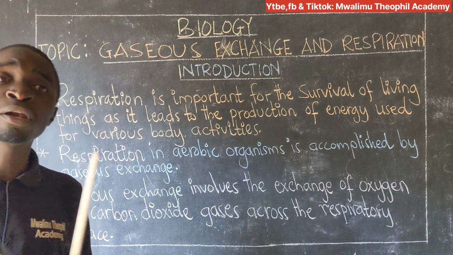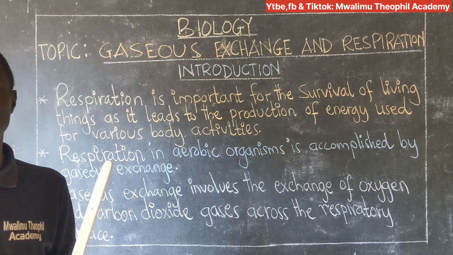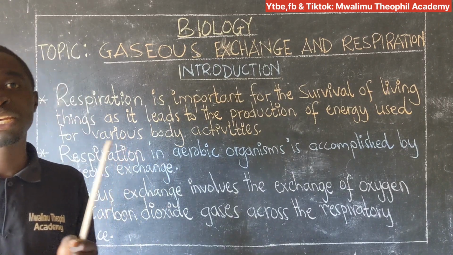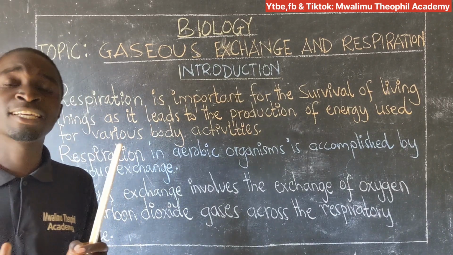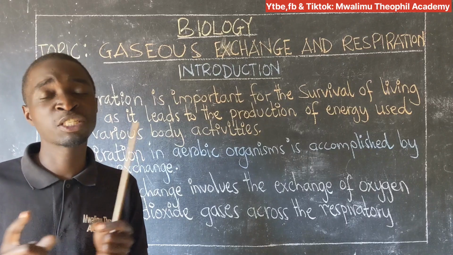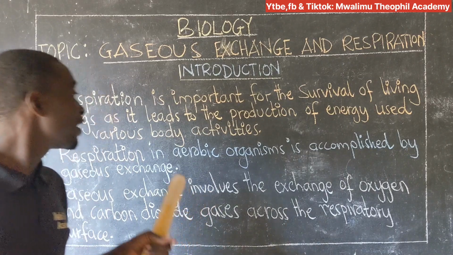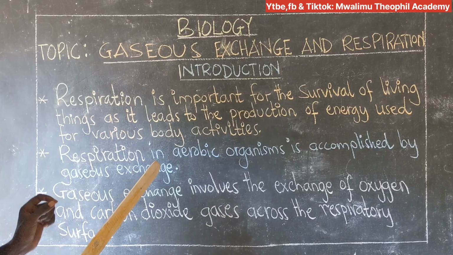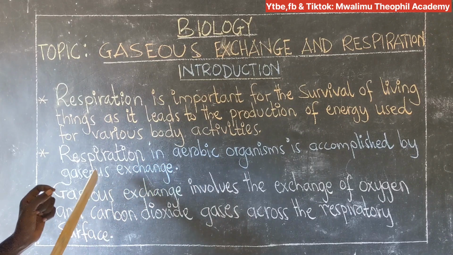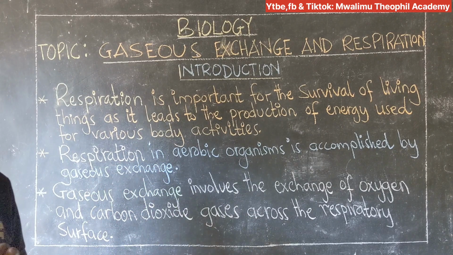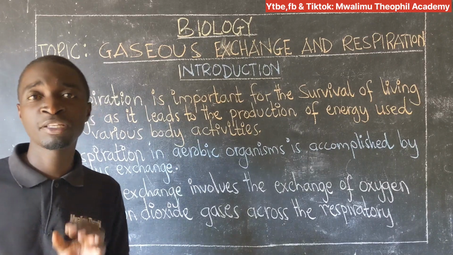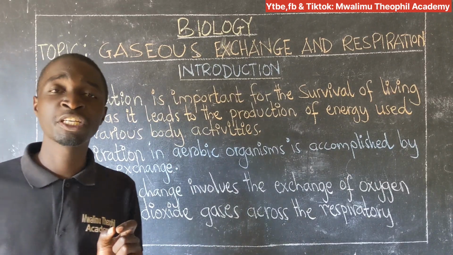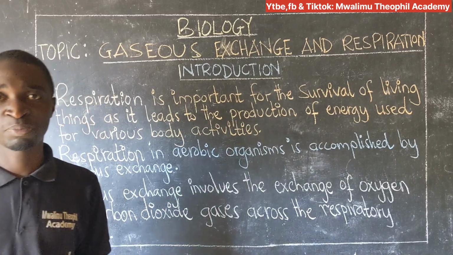As we know, when we speak about the respiration process, this is the major process through which our bodies obtain energy. So, energy cannot be obtained in the body without the process of respiration. Again, in this introductory part, we are told that respiration in aerobic organisms is accomplished by gaseous exchange. When we speak about aerobic organisms, these are those organisms that depend on the presence of oxygen for respiration in their bodies to take place.